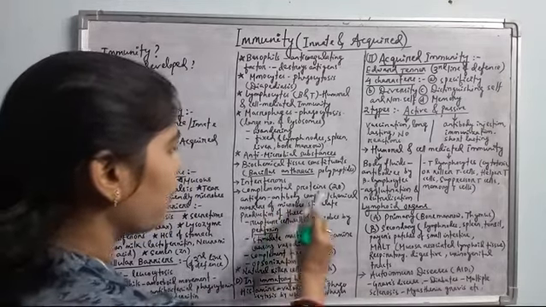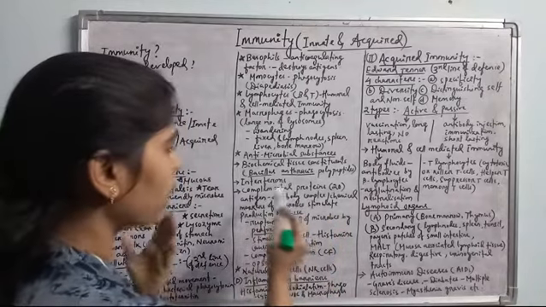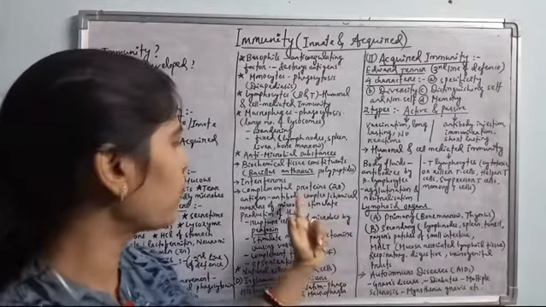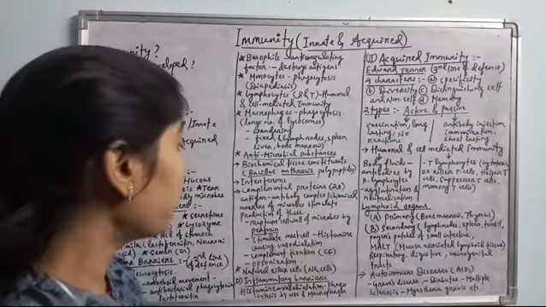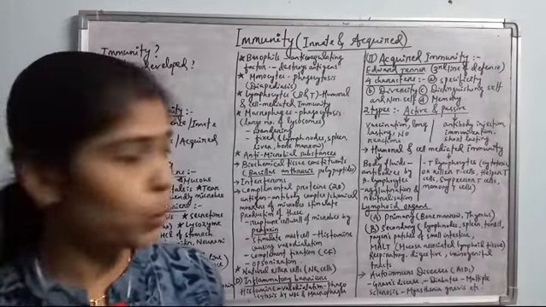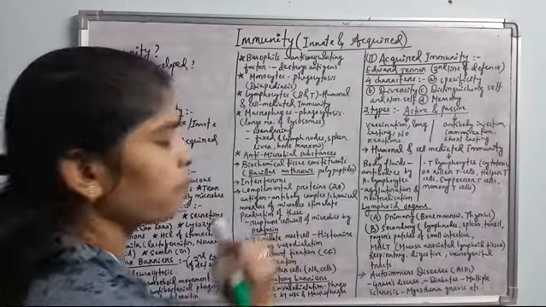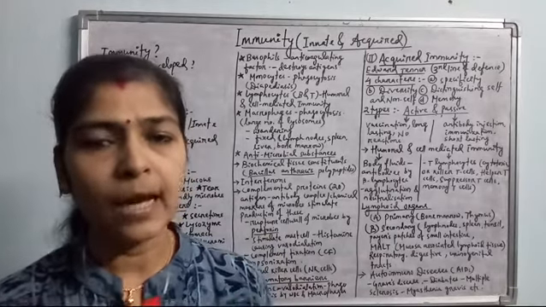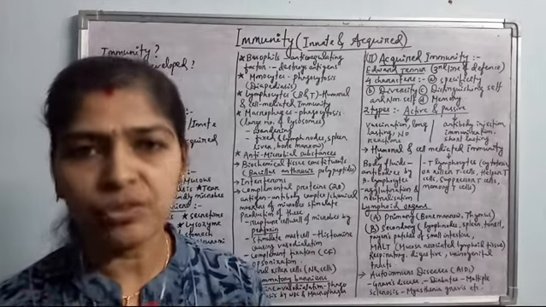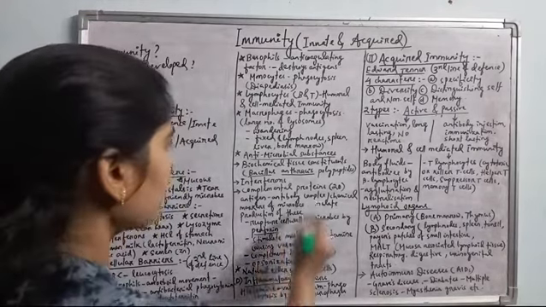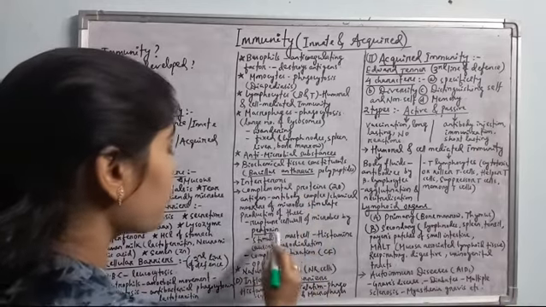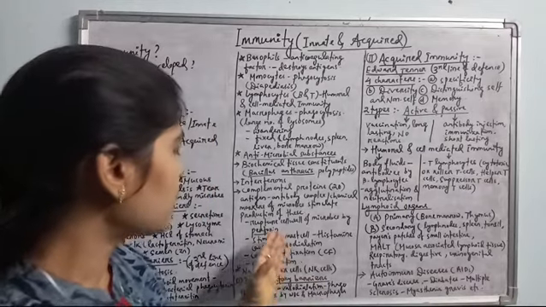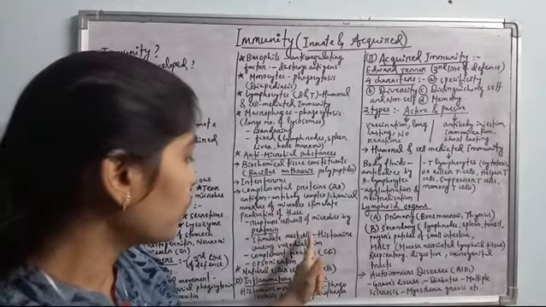These antigen-antibody complexes or the chemical markers of the microbes stimulate the production of these complementary proteins. Okay, complementary proteins are stimulated. Then these complementary proteins rupture the cell wall of the microbes by porin production. Porin is a particular type of protein which causes perforation or pore formation in the wall of the microbes, in the wall of the pathogens, killing them. Okay, and these complementary proteins also stimulate the mast cells. Mast cells are present in our connective tissue. These mast cells are stimulated by the complementary proteins to release histamine.